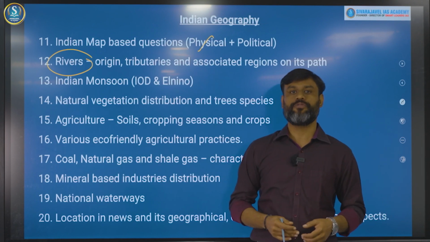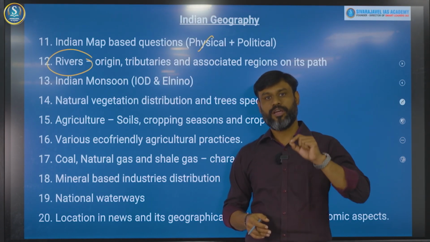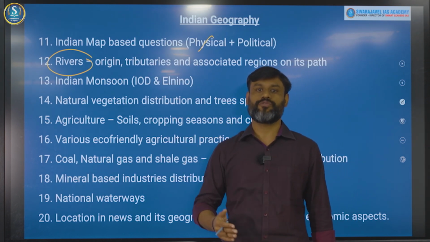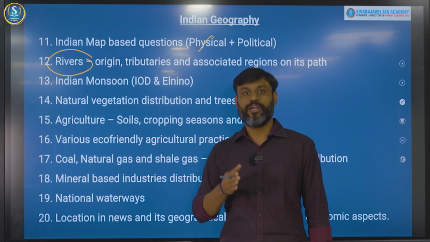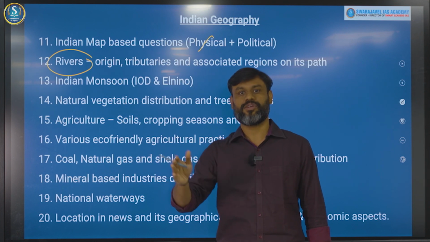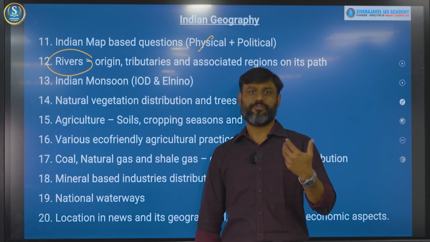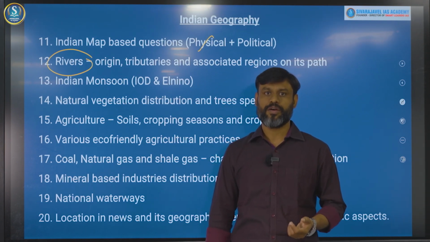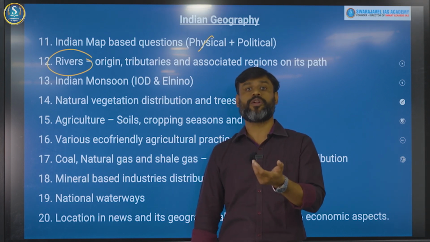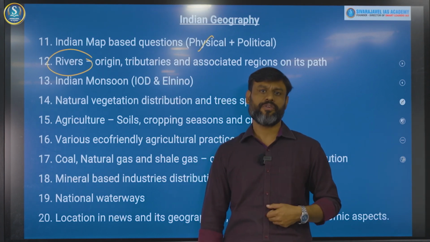Then after that, the most important area of Indian geography is rivers. Multiple aspects of rivers have been asked in the question format. You need to know about the origin as well as the distributaries and tributaries of the rivers, and along with that you need to understand the way the river changes the characteristics of the region in which it flows, right? The presence of various national parks, wildlife sanctuaries in its path, important cultural cities, pilgrimage regions, or important industrial towns located on the path of the rivers has been asked.